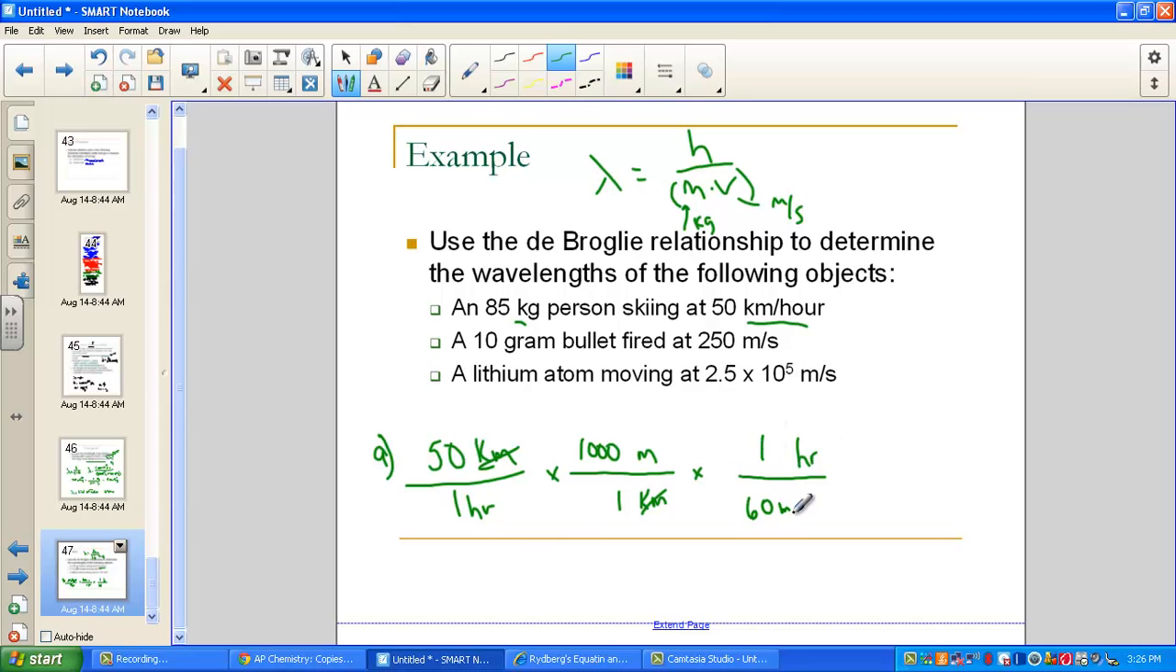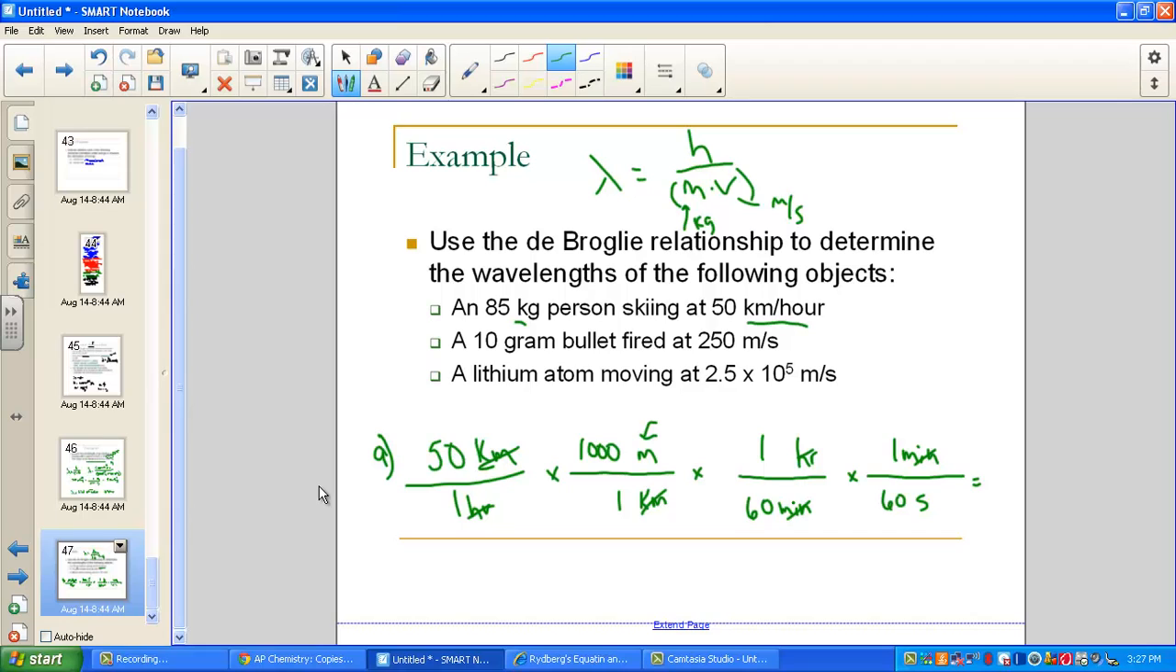1 hour is 60 minutes. I don't know how many seconds, so I have to do two conversions here. And I know that a minute is 60 seconds. So let's see, I've got kilometers gone, have my desired meter for the top. I've got hours gone and minutes gone, and what's left? Meter per second. So all I have to do is to calculate. I need to hit 50 times 1,000, divide by 60, divide by 60.